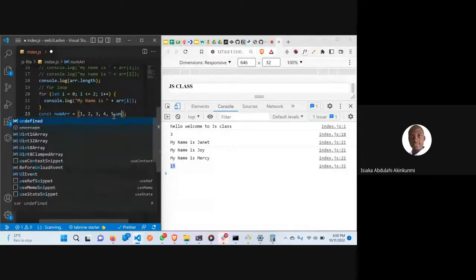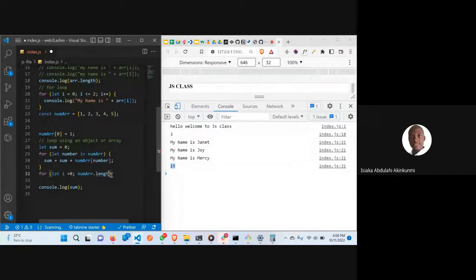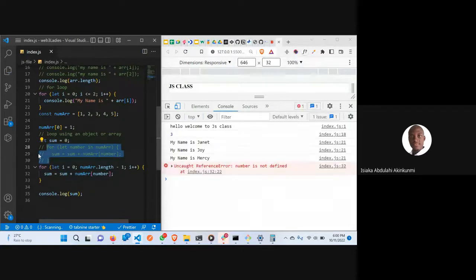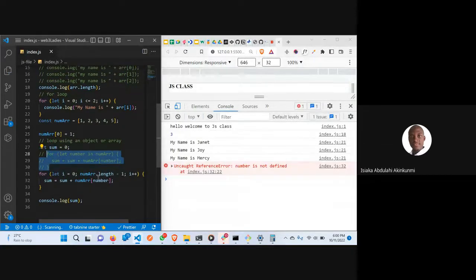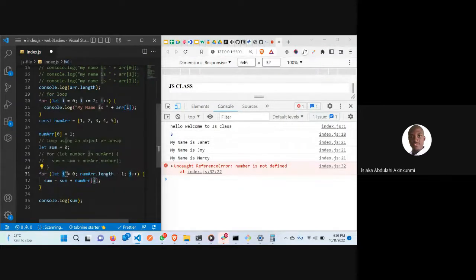So let's see how it works now. We are going to say length minus 1. That means it's going to stop at index of 4. Then we are going to say i plus plus. Then we can write what we want to write here. So I can come here and say this. And if I comment this out now, number is not defined. Okay, yeah, that's true, because it's going to be i here. We don't have a number here. It's going to be i here. That's what we are using here. This i is what we are using here.